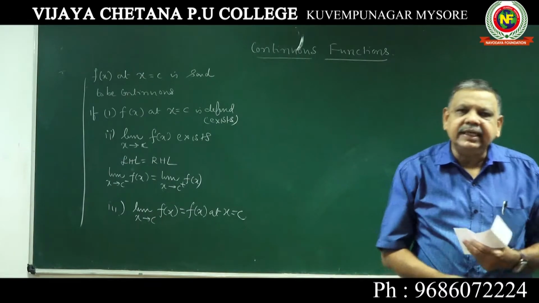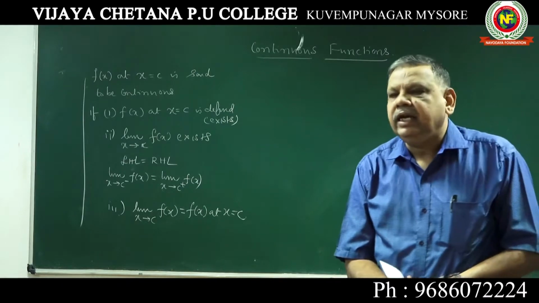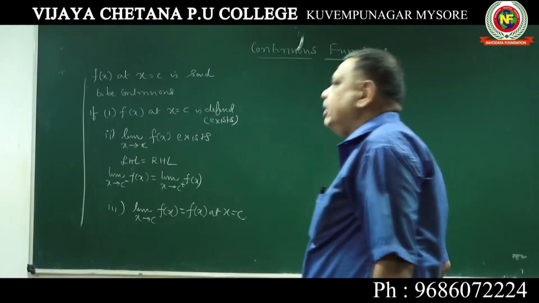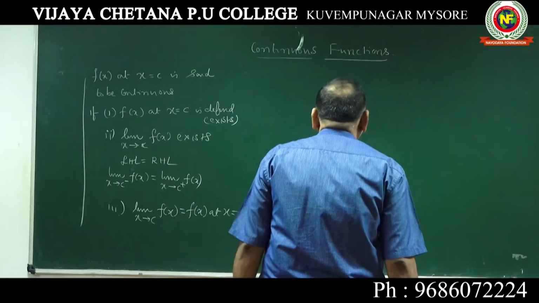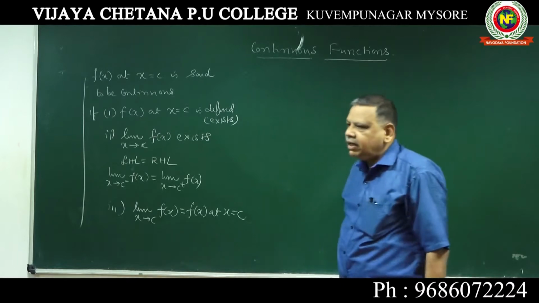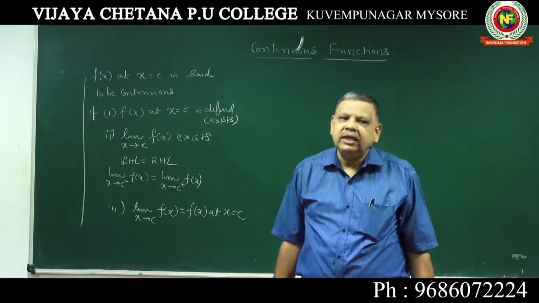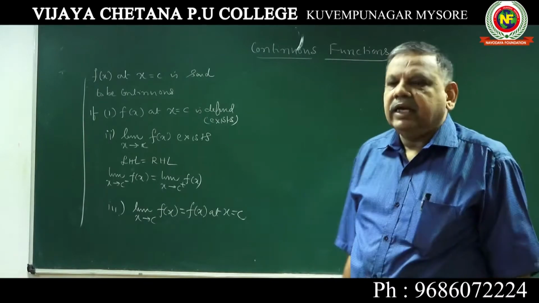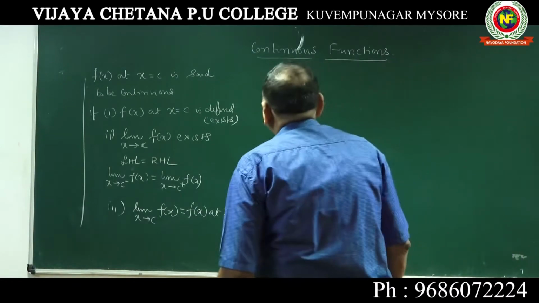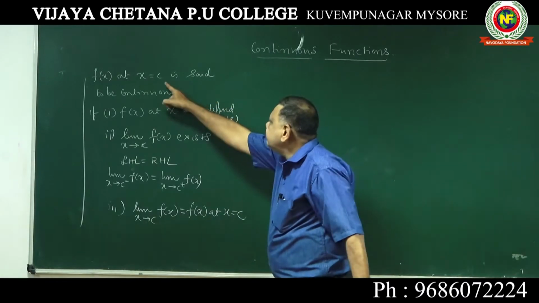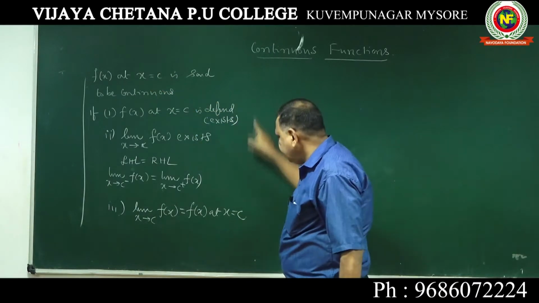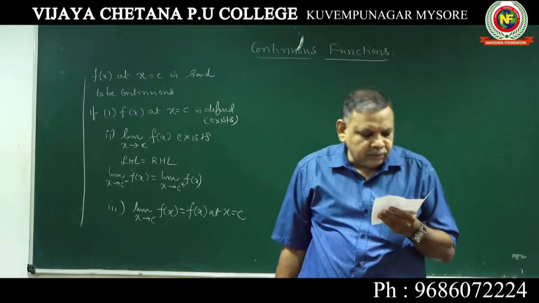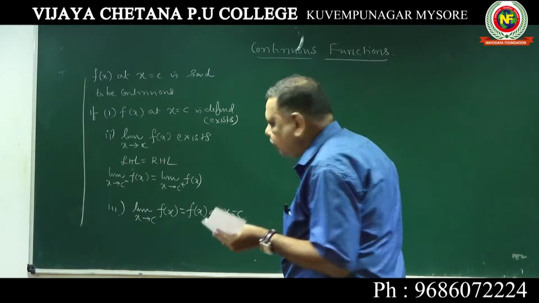They will ask you to examine the continuity of the function, check the continuity of the function, find the point of continuity, or the point of discontinuity. If it is not continuous we call it discontinuous, and we call it a point of discontinuity. And x equal to c is called a point of continuity when all the three things are satisfied. I think in the previous class we have solved one problem. Now you take the problems.